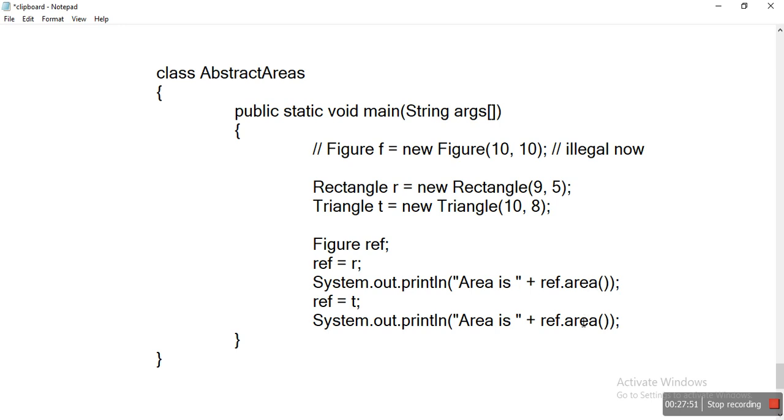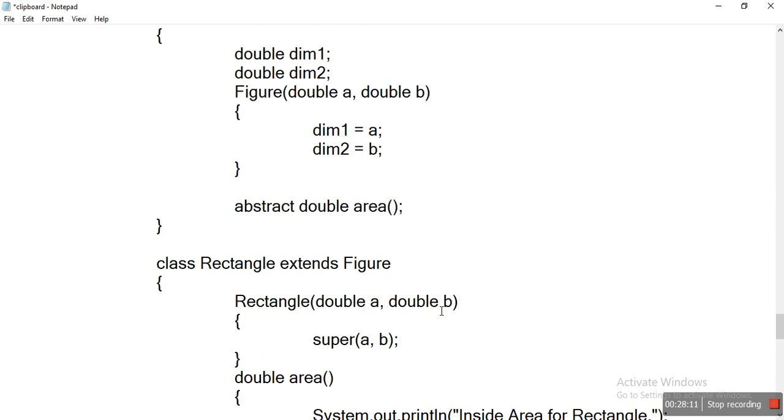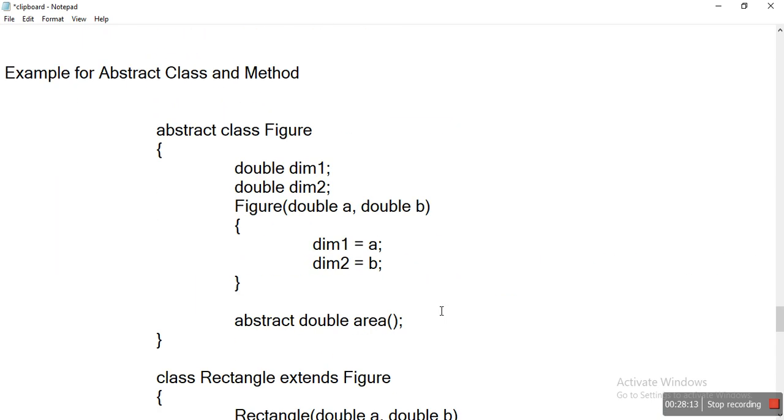Here also, after this statement we assign t, so the reference variable is now pointing to a triangle object, and we can directly call the area method from the triangle by using the reference variable. So this is all about abstract classes and abstract methods.